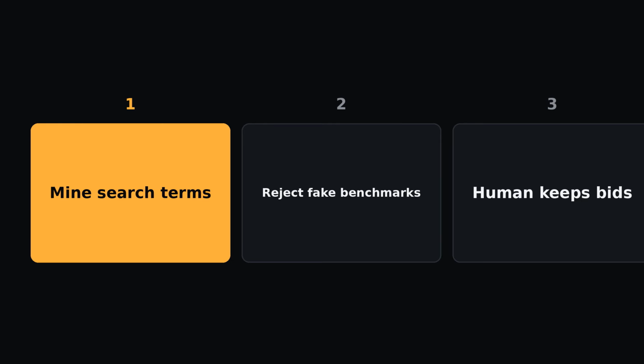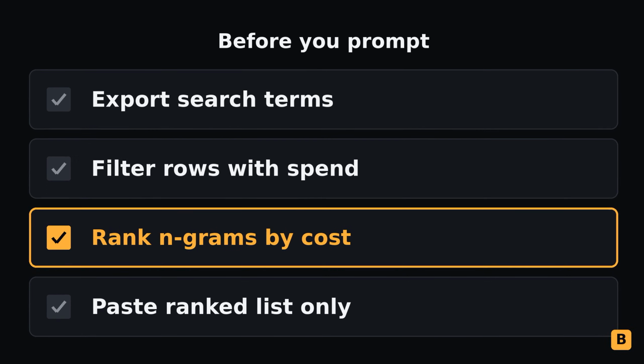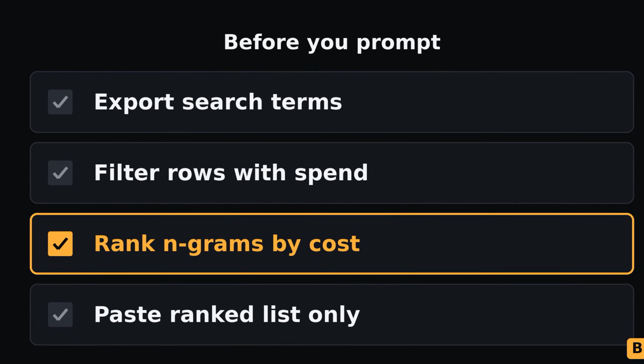If you invent benchmarks before you mine search terms, the model hallucinates targets that never existed in your account. If you hand bids to the model before RSA language is clean, you scale waste. Search terms first, proof second, bids last. That sequence keeps the human in control of money.